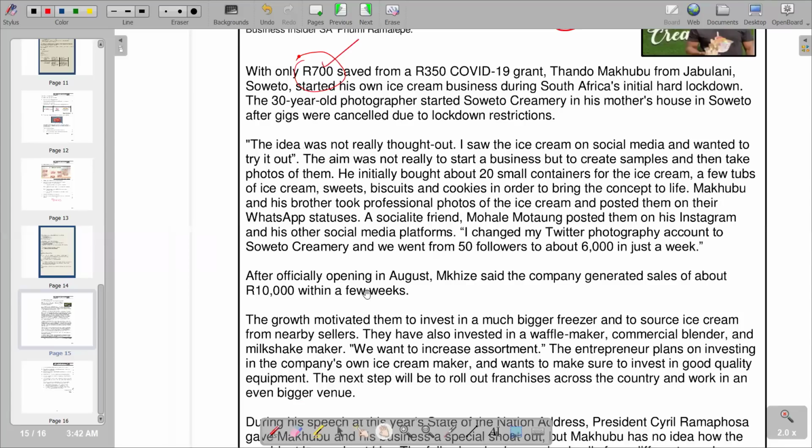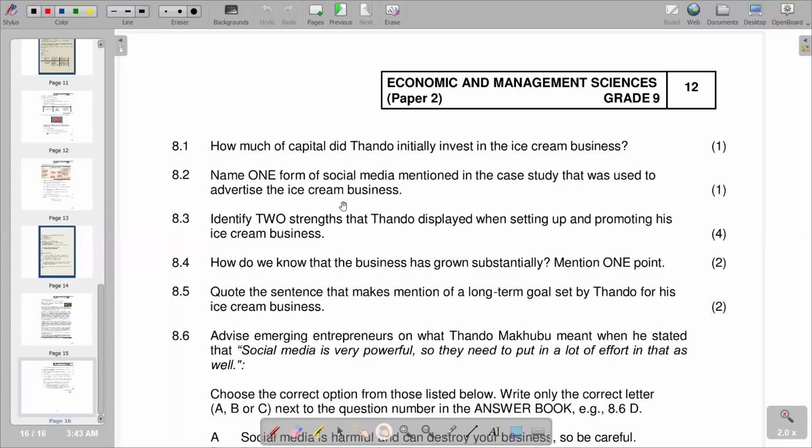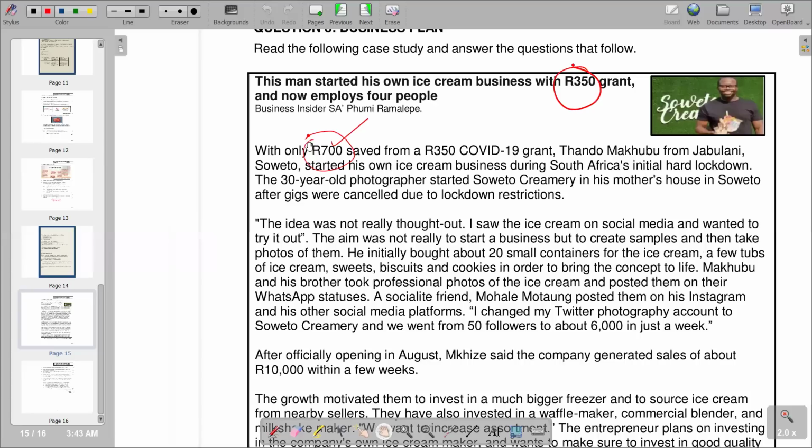So according to the question, how much capital did Tando initially invest in the business? 1 mark, and we see that it's 700, but it came from the 350 rand that was given. So it means there were savings so that the amount reached 700. So basically, that's what we have on the first part of the question.